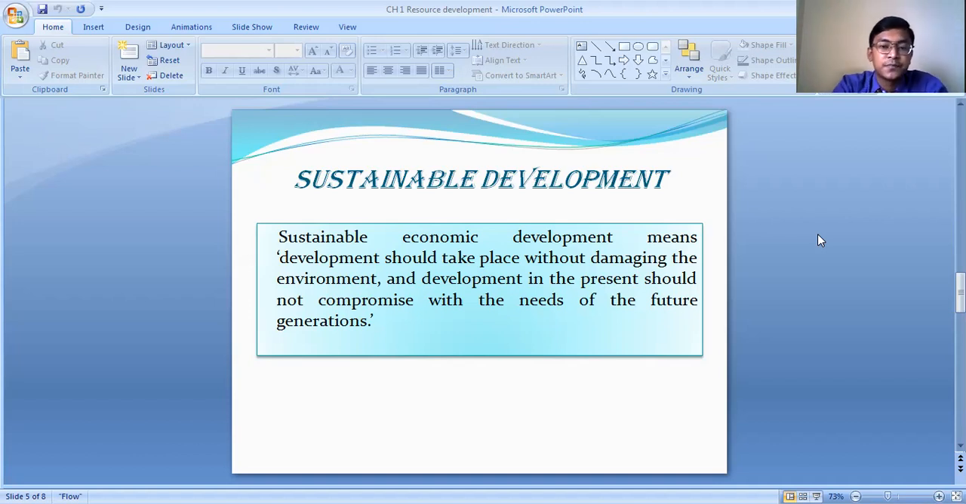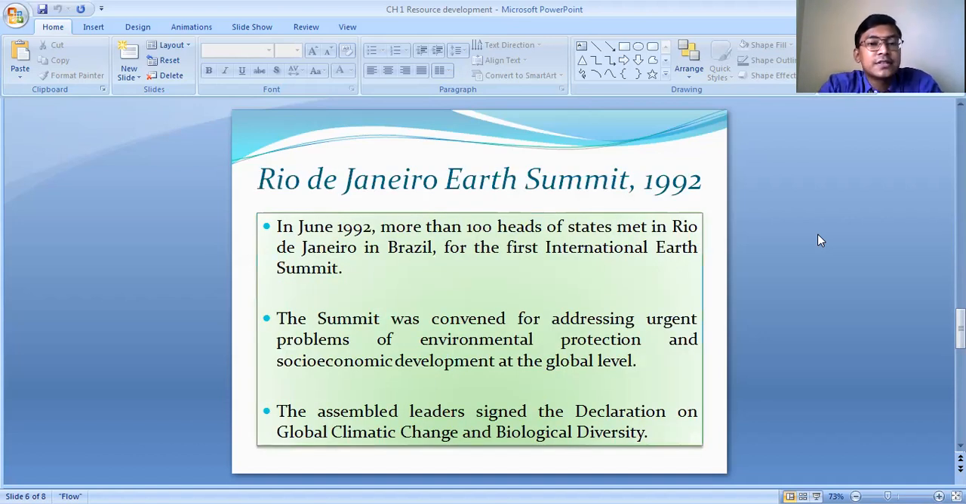This concept of sustainable development was first introduced at the Rio de Janeiro Earth Summit, which was held in the year 1992 at Rio de Janeiro in Brazil. The Rio de Janeiro Earth Summit was the first international Earth Summit. It is a kind of meeting where members from more than 100 countries participated to discuss various socio-economic issues and various environmental issues of the world.